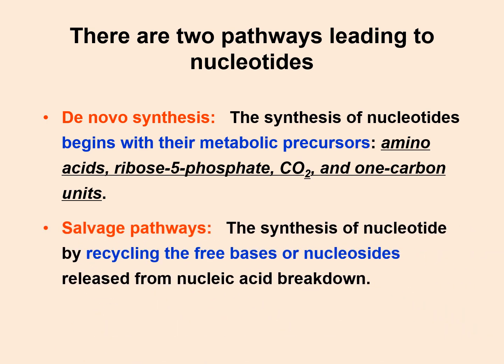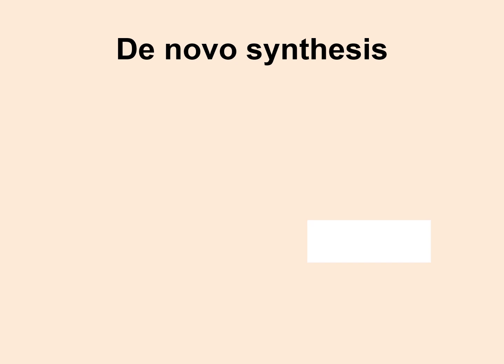Salvage, as the name indicates, is to save something or to use it. So the salvage pathway is another means of synthesis of nucleotides, but here it is essentially the recycling of free bases or nucleosides. In de novo synthesis you start from fresh, and in the salvage pathway the free bases and nucleosides that are already present are recycled. So today in this lecture we'll discuss de novo synthesis,